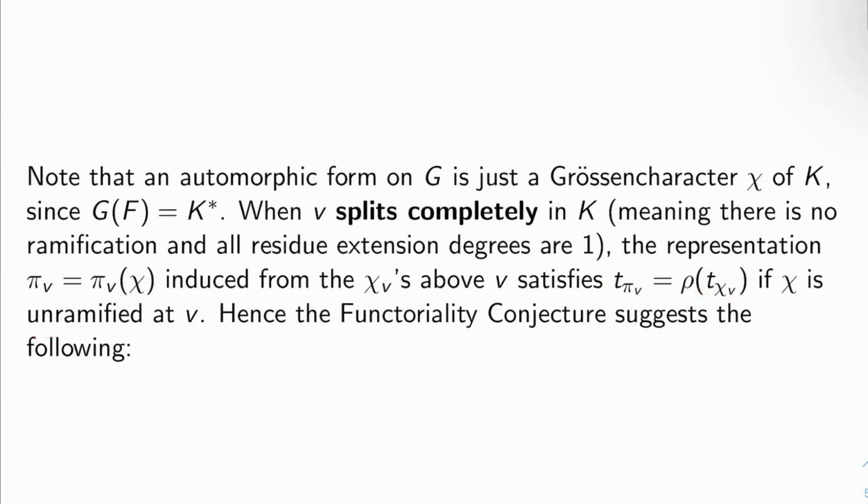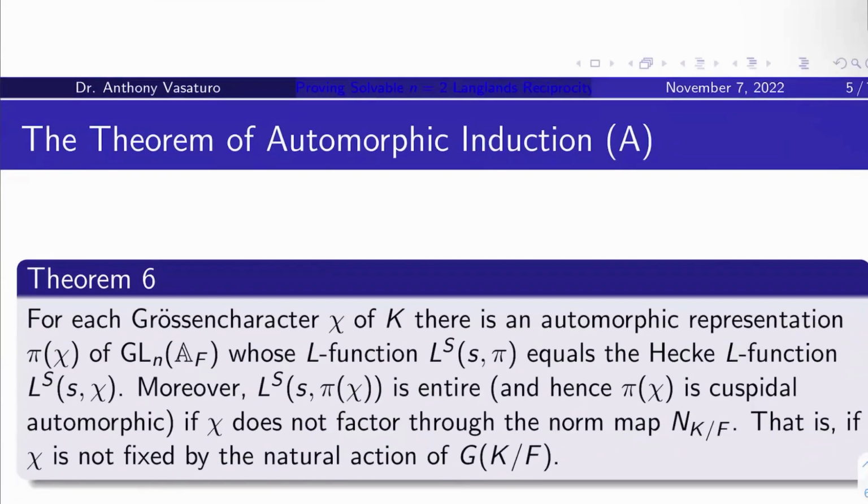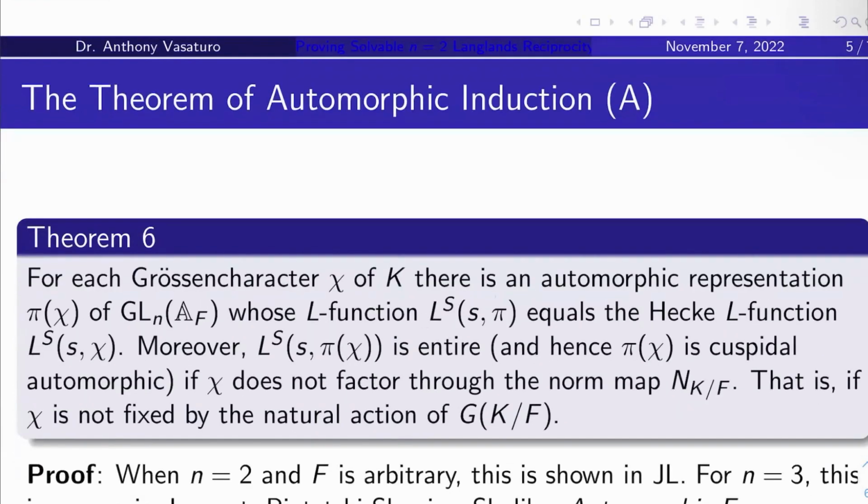Now, if you go back and look at functoriality, the general statement, it seems, given this information, to suggest the following. And it doesn't just suggest it, this is actually true. This is a specific case of Langlands functoriality that's actually true. It's the theorem of automorphic induction. We'll call it theorem A when we reference it later.